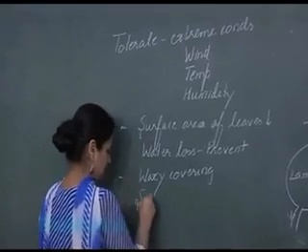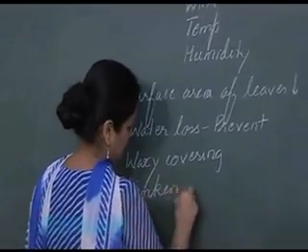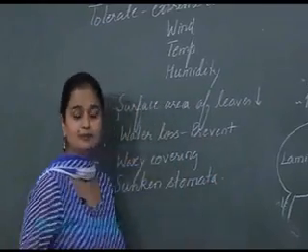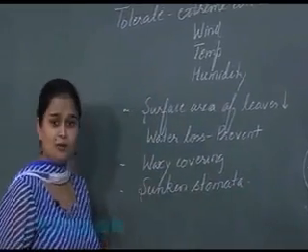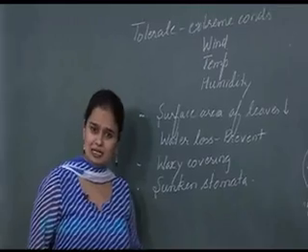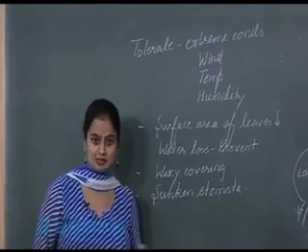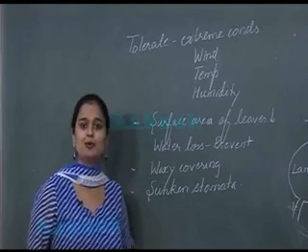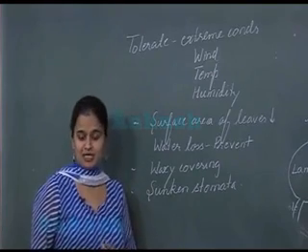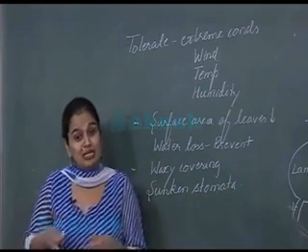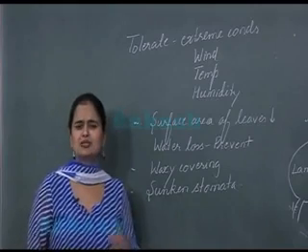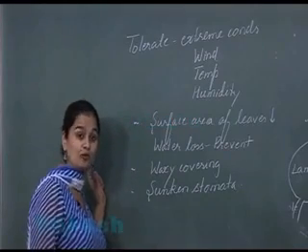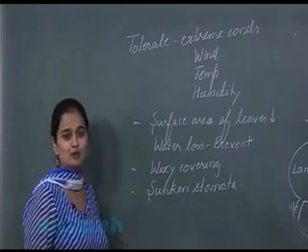Next one, there is presence of sunken stomata. Now, the part of the leaf through which water loss occurs, the pore involved in water loss, is the stomata. And here the stomata are deeply seated. There is presence of sunken stomata in the leaf, due to which the water loss from the stomata will also be decreased.